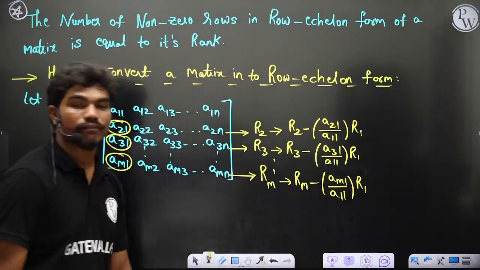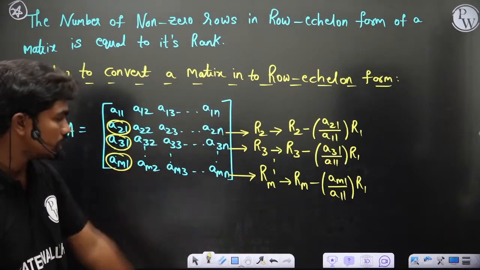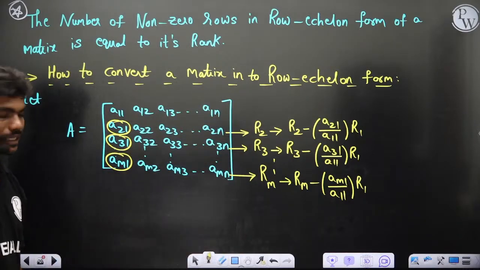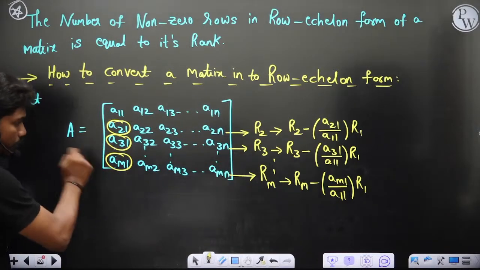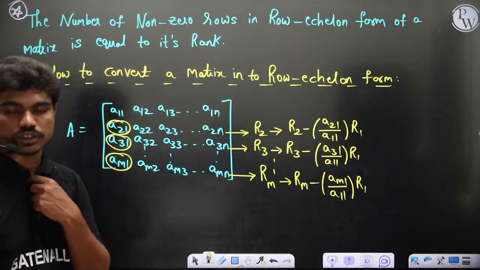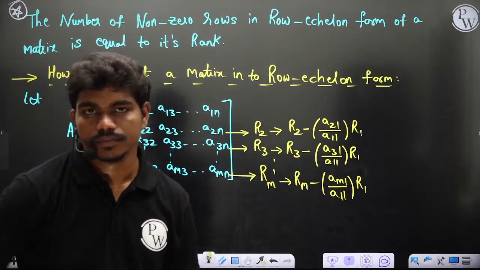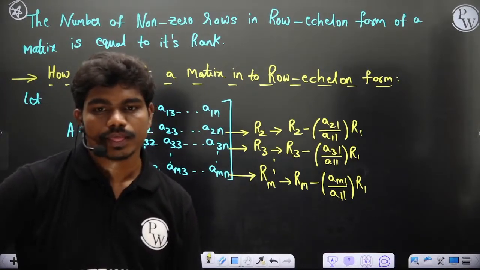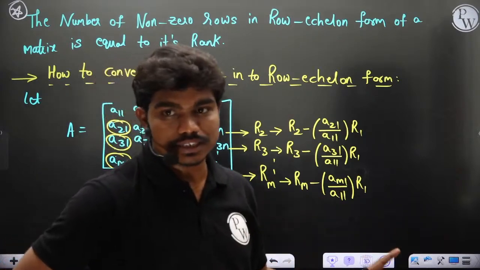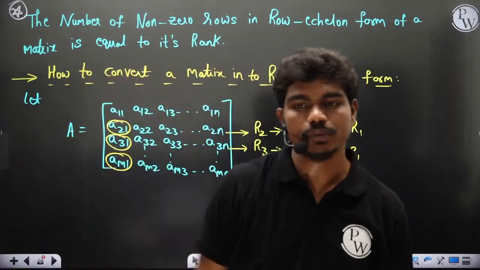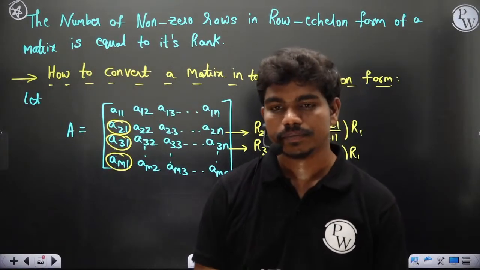This is what you will have actually. If you keep performing these transformations in a single go, you will end up with all these elements as zeros, of course. Correct? Yes or no? You'll end up with all those elements in the first column below A11 to be zeros, right?